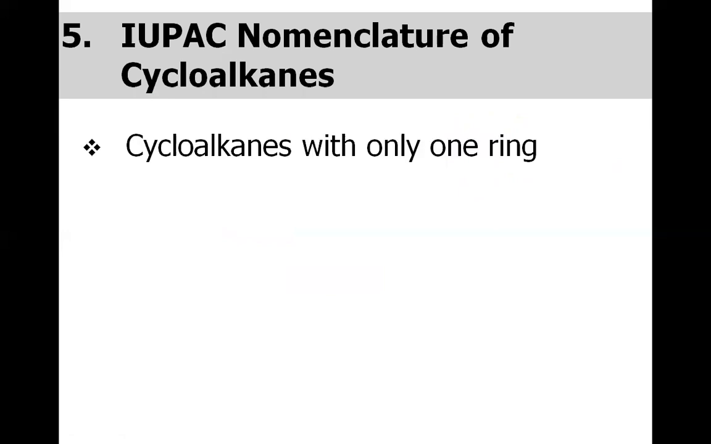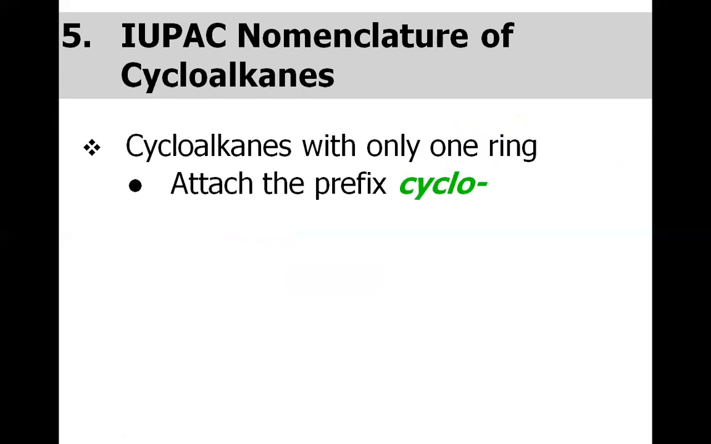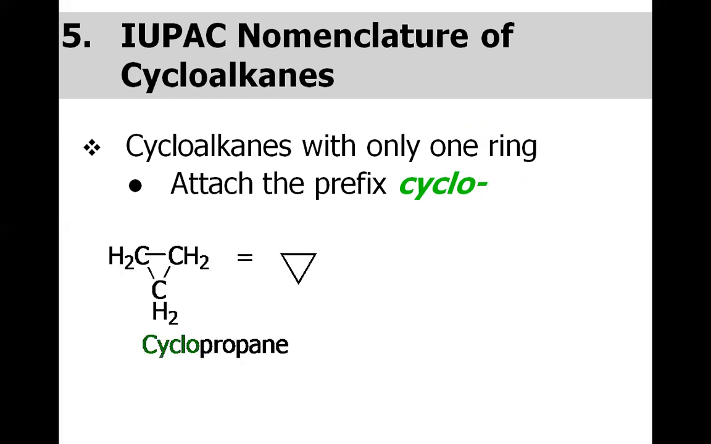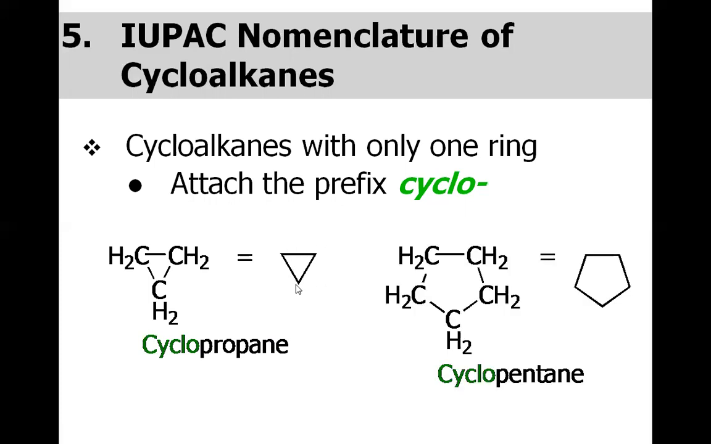Now let us discuss the nomenclature of the cycloalkanes. Cycloalkanes with only one ring we are discussing. All you need to do is just put the word cyclo before the total number of carbons that are present. For example, there are 3 carbons and it is cyclic in nature, so we will call it cyclopropane. And for this molecule we will name it cyclopentane because there are 5 carbons and a cycle is there.